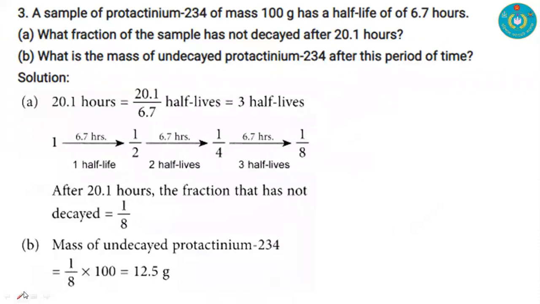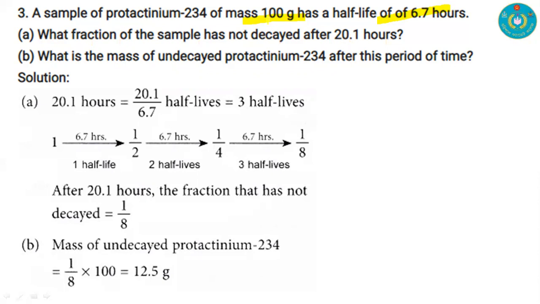Our another question, read this question. Here we have an initial mass of 10 gram, and the half life is 6.7 hour. At first, we have to calculate the fraction of the sample that hasn't decayed after 20.1 hour.